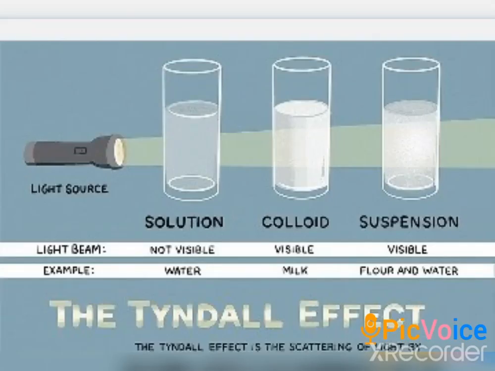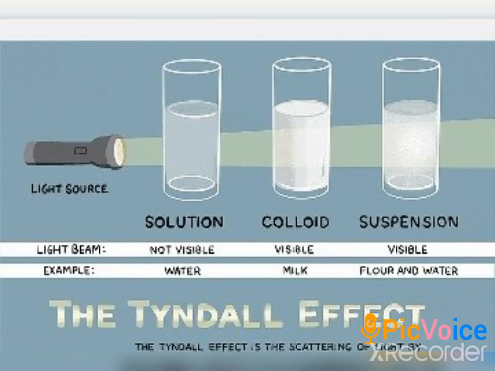Look at the diagram. There are three kinds of solutions. One is a normal solution, which is water mixed with salt, the second one is a colloid, which is water mixed with milk, and the third one is a suspension. For example, adding chalk powder to water, or adding any kind of flour to water. Wheat flour you can add to water and make a suspension.